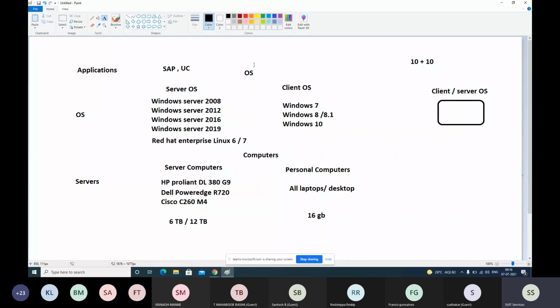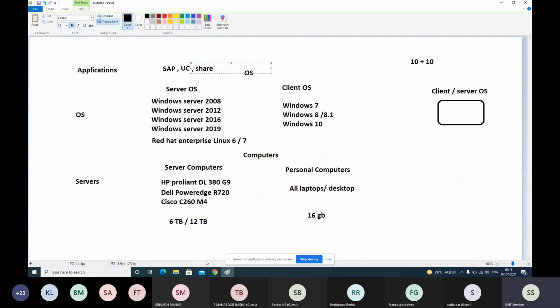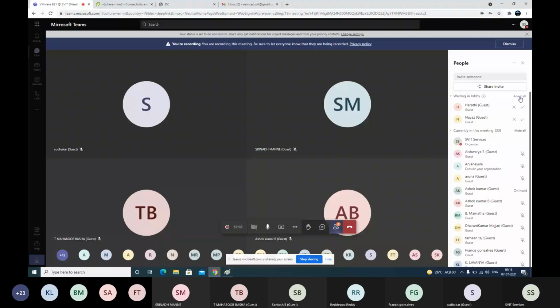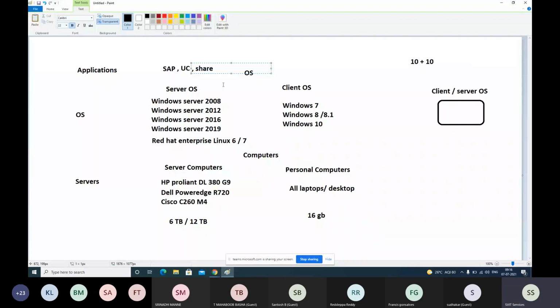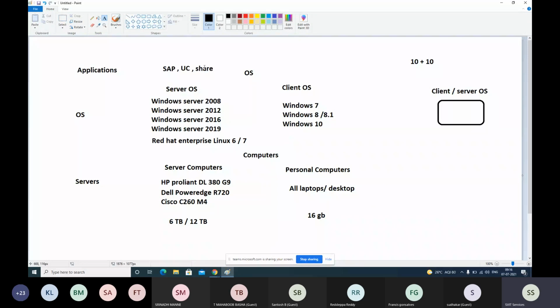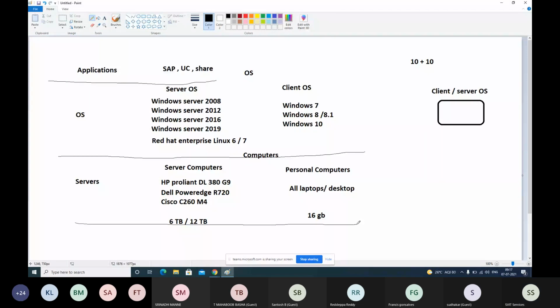Applications like SAP, Unified Communication, SharePoint, whatever the business, Oracle database, SQL database, Power BI. There are thousands of applications running here. And this is the operating system layer. I'm considering from left to right here: application layer, operating system layer, physical computer layer, physical hardware.